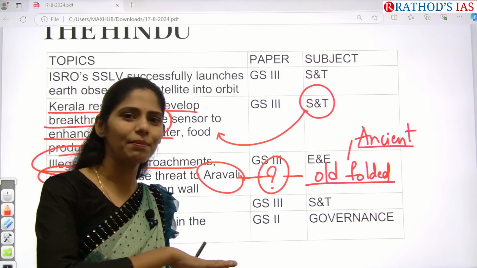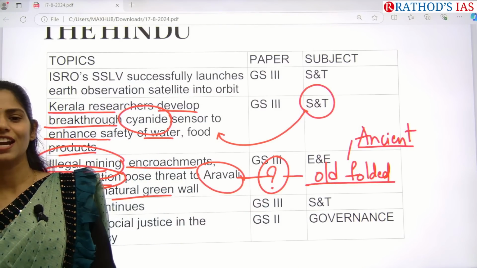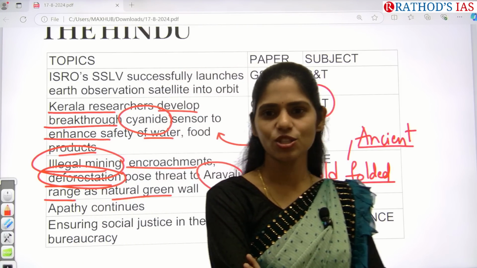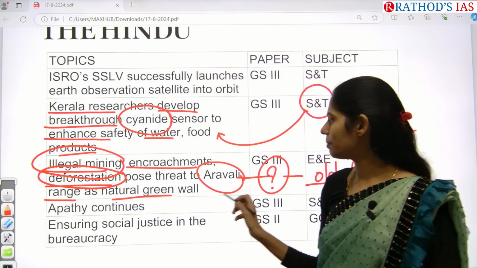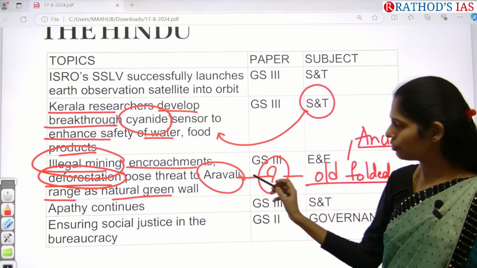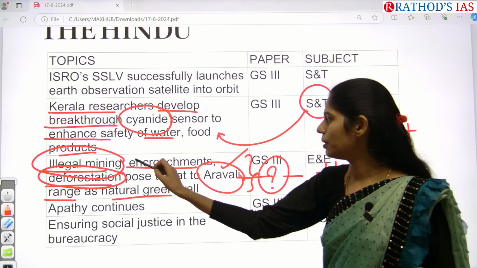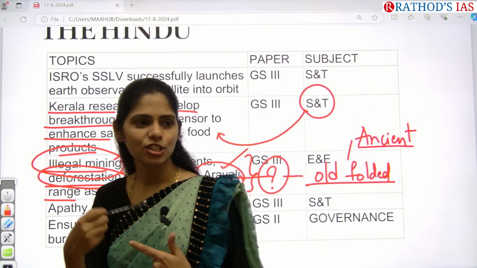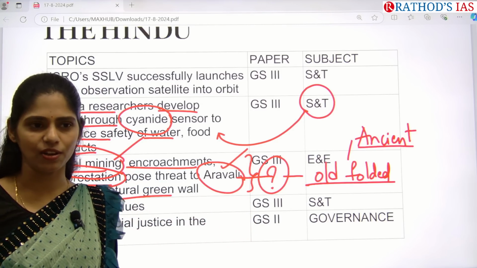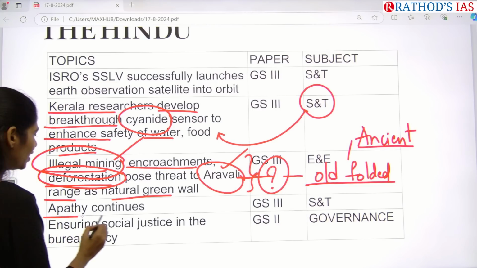Even you can compare this Aravalli range with the Western Ghats. In which area can we see more landslides, in the Western Ghats or in the Aravalli range? Western Ghats. So what are the reasons? You have to compare the reasons of what is happening in Wayanad now with this Aravalli. So in future we can also expect the same thing in Aravalli because of increasing instability due to deforestation, mining, and as well as encroachment now. So am I making any sense? Yeah. Next one is apathy continues.